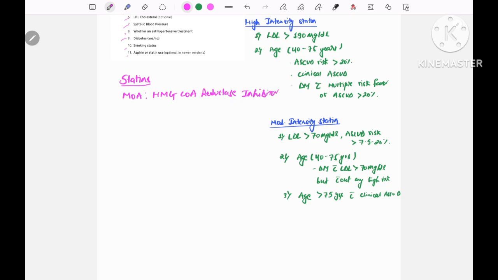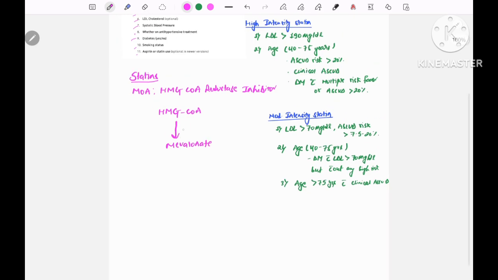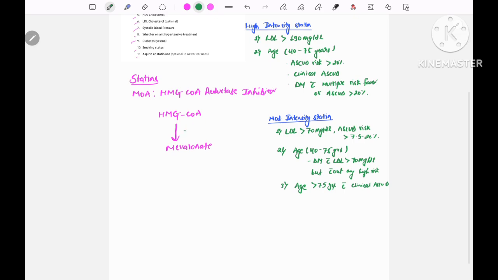So what basically it does is that HMG CoA gets converted into mevalonate by the presence of HMG CoA reductase. What statins do is inhibit this step, so that mevalonate is not formed.